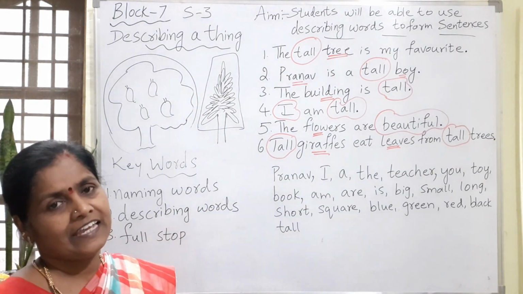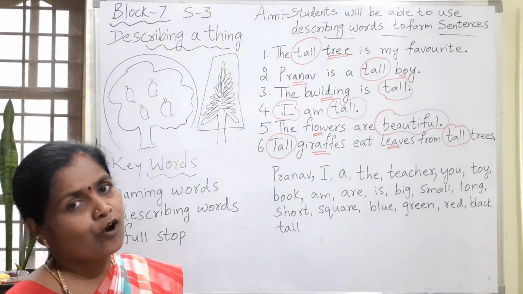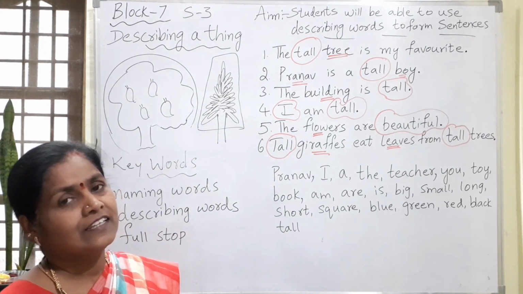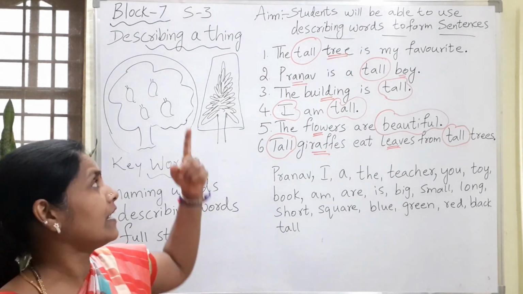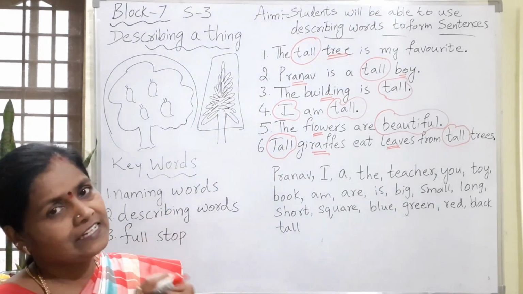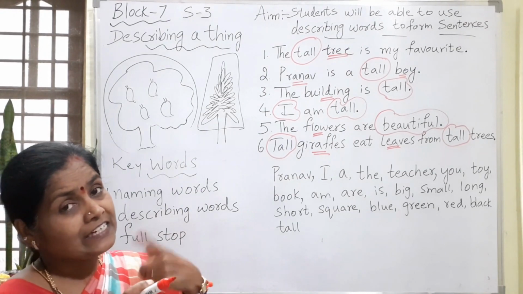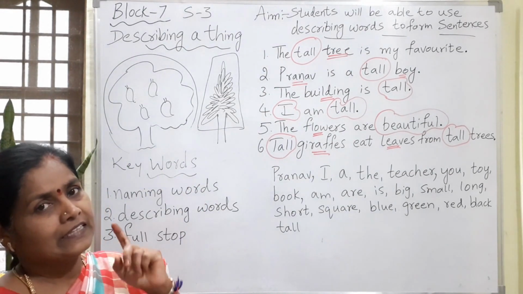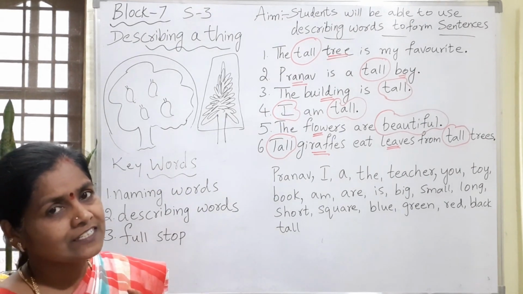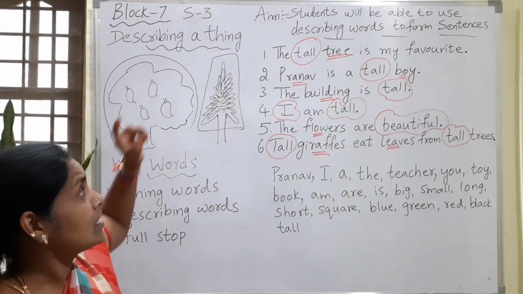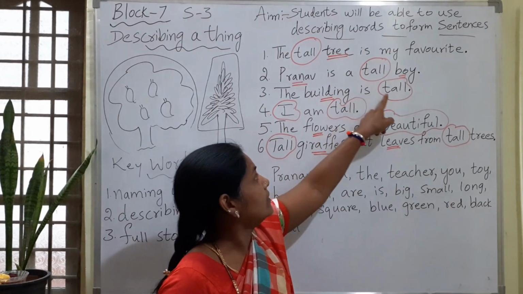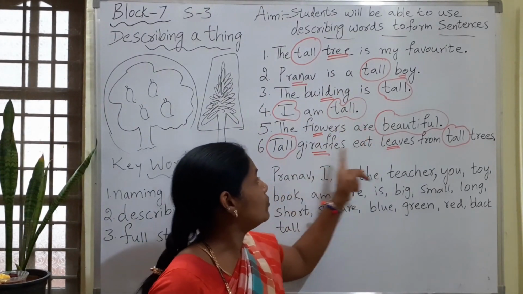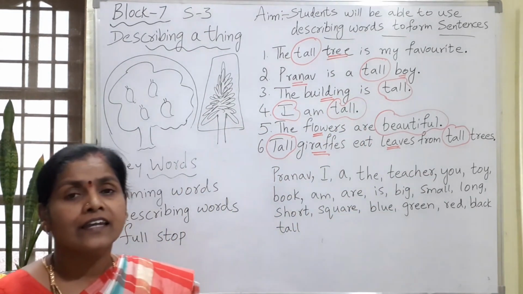Now can you tell me, children, what is common in all the sentences? Can you guess what is common in all the sentences? The most common thing is we are having the naming words and describing words. That is common. In addition to that, something more is common. Can you guess what it is? Yes, it is the word tall. The word tall I am using again and again.